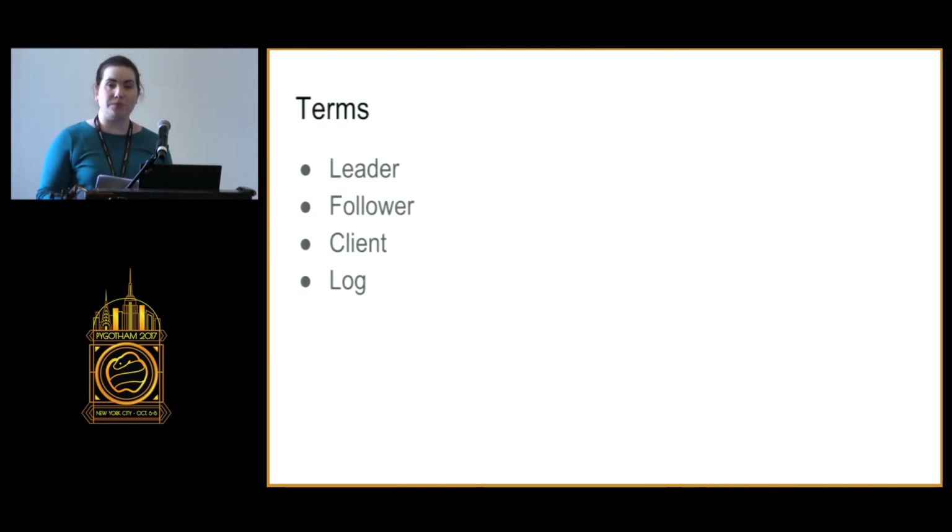I'm going to use the terms from the Raft paper. The terms in distributed systems can get a little overloaded and it can be difficult to see what people mean. In this case, the client sends data, and it's not a participant. The leader accepts data from the client, and the leader sends data to its followers. All data flows from client to leader to follower. In each participant, the log stores the data. It acts as the state machine. The aim is to have the logs match, and in my examples I've used numbers as the items that logs are storing, but they can also represent database writes or machine commands that all machines have to execute.